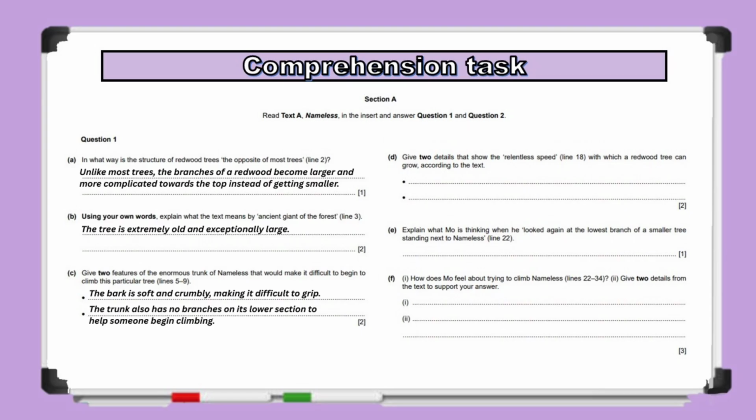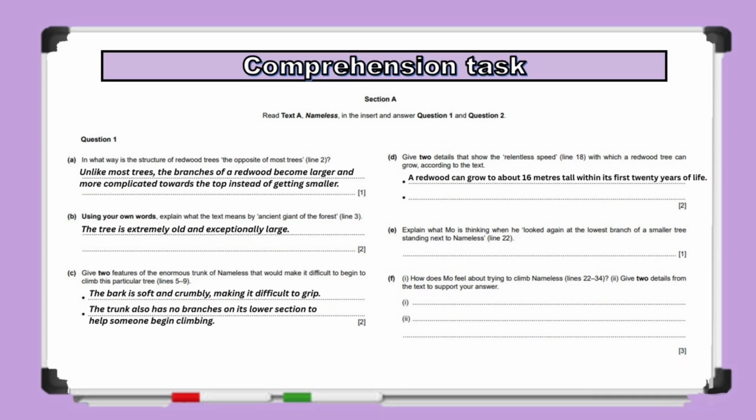Then, question 1 Part D asks, give 2 details that show the relentless speed with which a redwood tree can grow, according to the text. The words, according to the text, tell you that the information is given directly in the passage. Find the paragraph about the growth of redwood trees and choose 2 facts that demonstrate how quickly they grow.